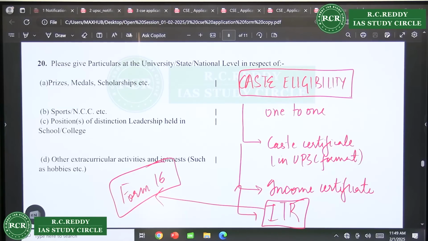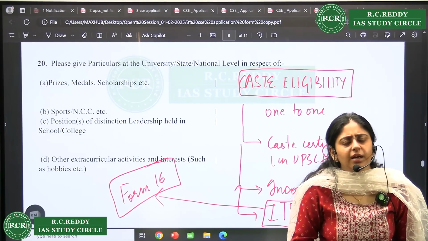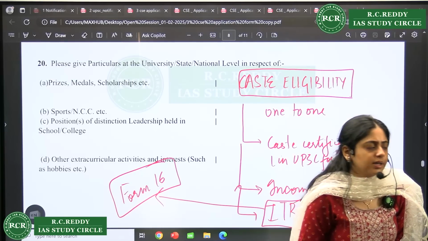Prizes, medals, achievements, section empty. Okay, this is tricky. Prize, medal, achievement. Some achievement you might have had at college level. Something might be there. Just think about it. But if in case it is not there, then you can leave this, okay. There's no bias, right? These are just indicators of your personality. But try to think, even if in college you presented some paper or something, you got first prize, second, that also you can write down. You participated in a play or you played something at your college level, you can write that also.